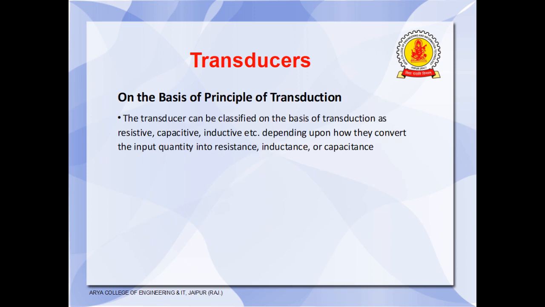Another classification is on the basis of principle of transduction. The transducer can be classified as resistive, capacitive, and inductive transducers depending upon how they convert the input quantity into resistance, inductance, or capacitance. Means how they convert the input quantity: if they are converting into resistance, then it is called resistive type. If they are converting into inductance, it is called inductive type. If they are converting into capacitance, it is called capacitive type.